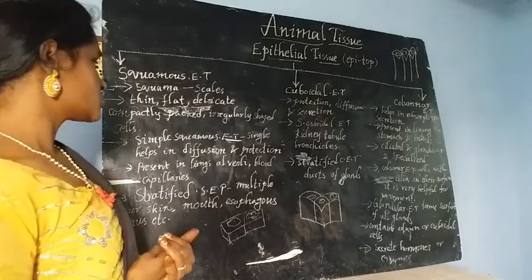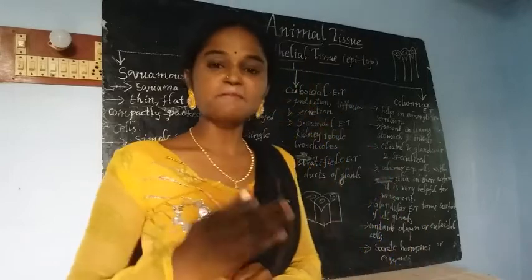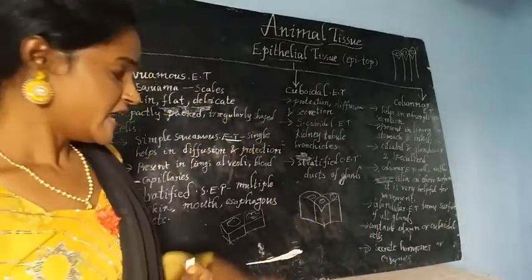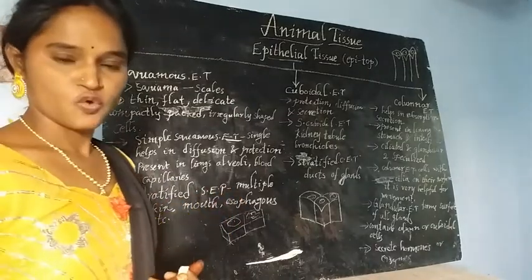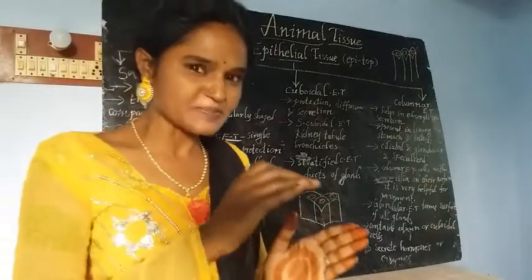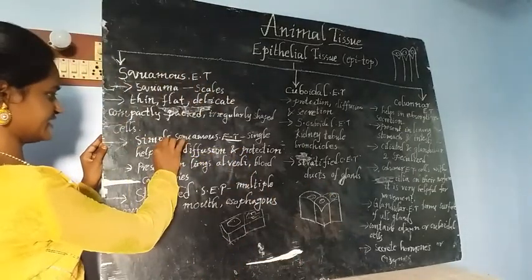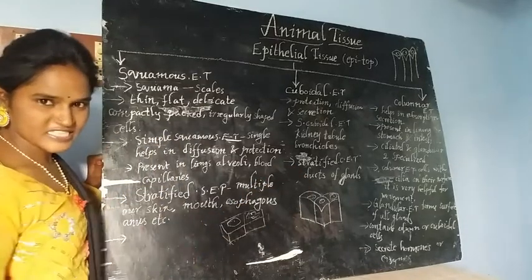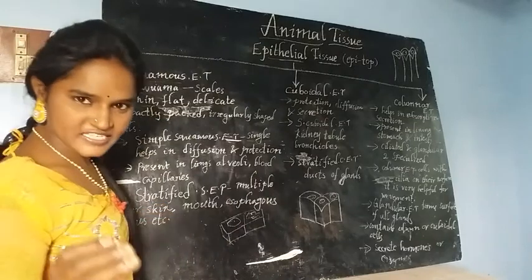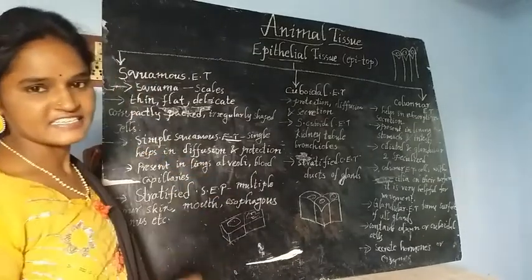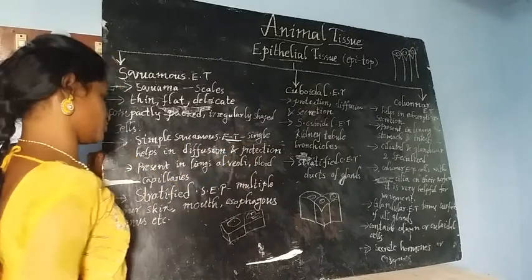Squamous epithelial tissue is also of two types: simple squamous epithelial tissue and stratified squamous epithelial tissue. What is meant by simple squamous epithelial tissue? Here, the word simple indicates that if the squamous epithelial tissue is present in a single layer, then it is called simple squamous epithelial tissue.